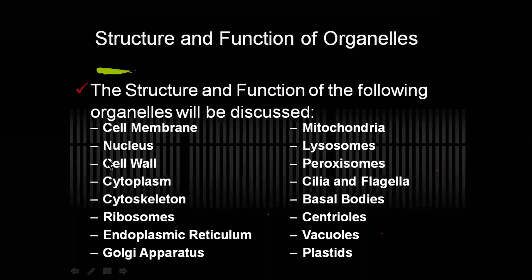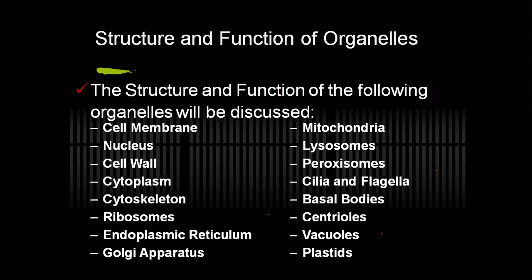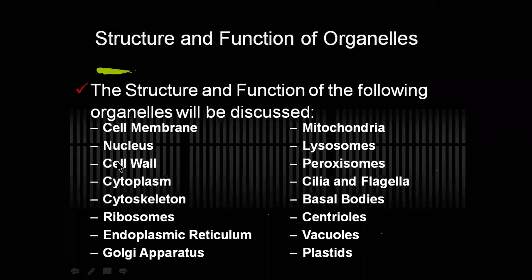Then the cell wall, in case of plants, is made up of cellulose or hemicellulose, and in case of bacteria, it is made up of peptidoglycan, and in case of fungi, it is made up of chitin. The cell wall material differs from one group of organisms to another group. If you consider the plant, you are observing cellulose and hemicellulose as the wall material. If you consider fungi, we observe chitin. And if you consider the bacteria, you observe peptidoglycan. Like that, we observe various components with respect to the cell wall.